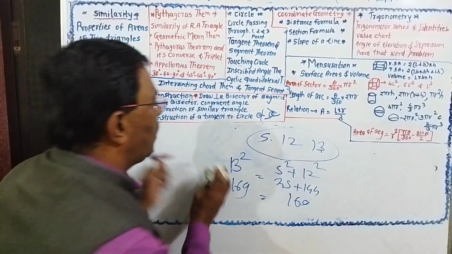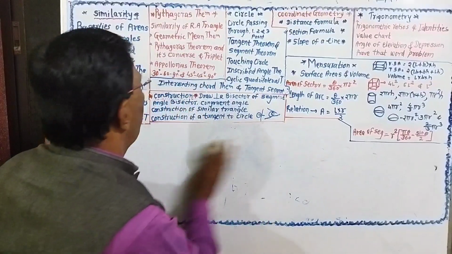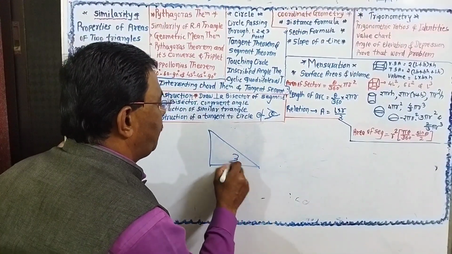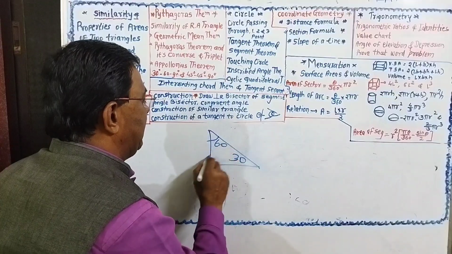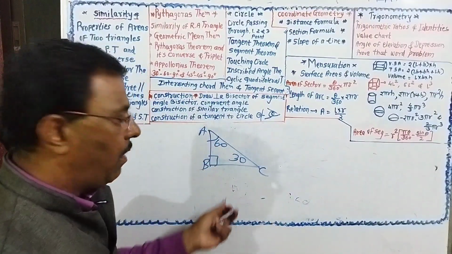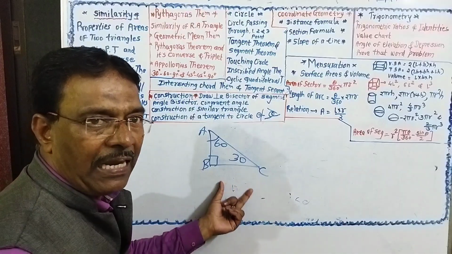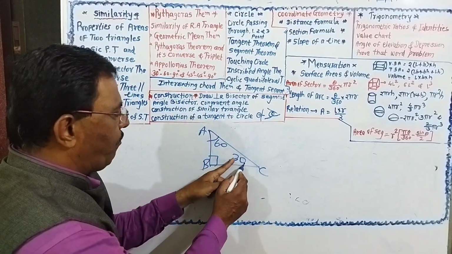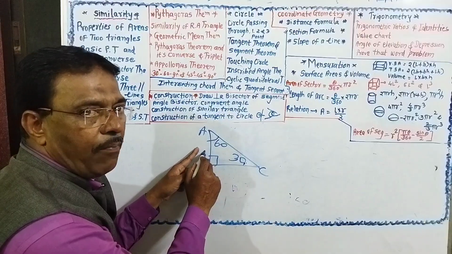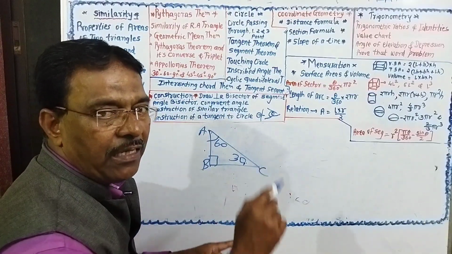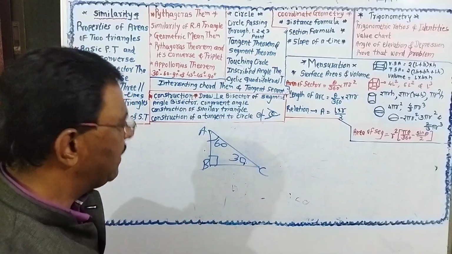Also there will be a question with the help of the Pythagoras 30, 60, 90 theorem. If the measures of the angles of a triangle are 30 degree, 60 degree, 90 degree, the side opposite to 30 is half of the hypotenuse, and the side opposite to 60 is √3 upon 2 times the hypotenuse.